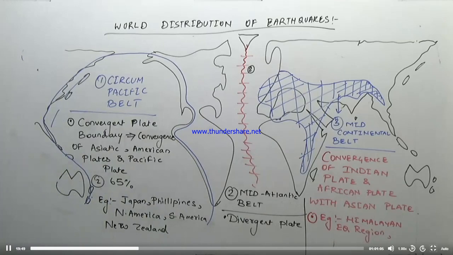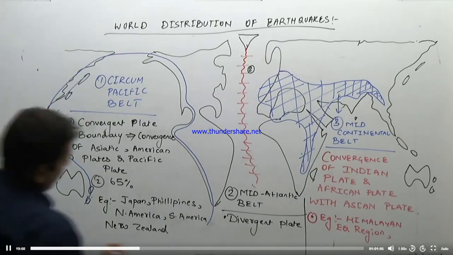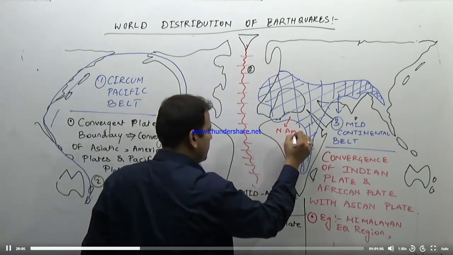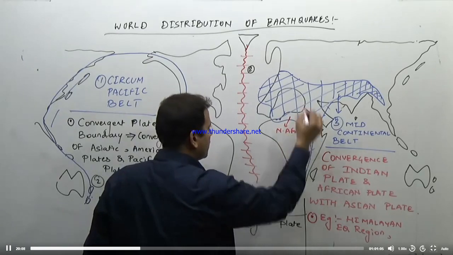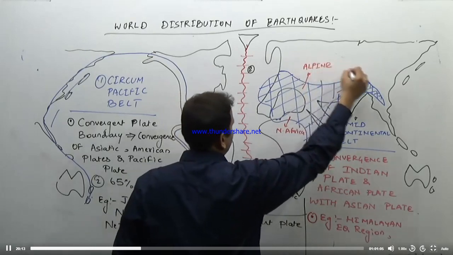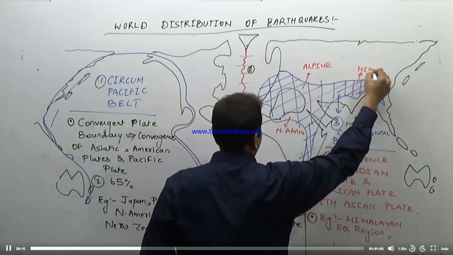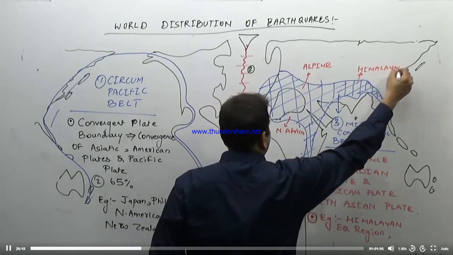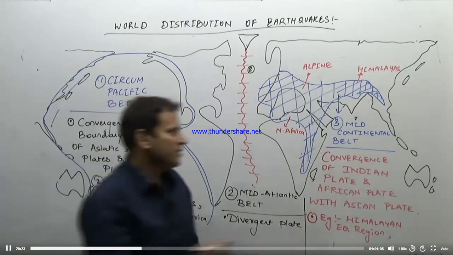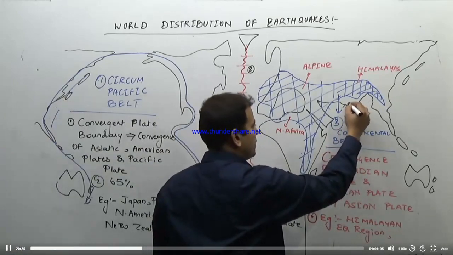It will cover the Himalayan earthquake region. Obviously, the earthquakes of North Africa, the earthquakes of the Alps, the Alpine mountain system, and the earthquakes of the Himalayas. Now there will be some of the belts, for example, some will be scattered, that is the Koyna earthquake region,